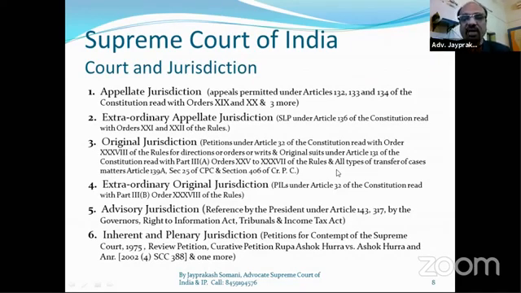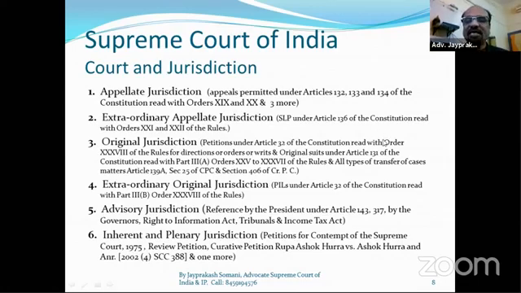But when the transfer of a case is from one state to another state, that power is not for this High Court as well as not for that High Court. So the inter-transfer of two state matters is always handled in original jurisdiction by the Honorable Supreme Court of India.